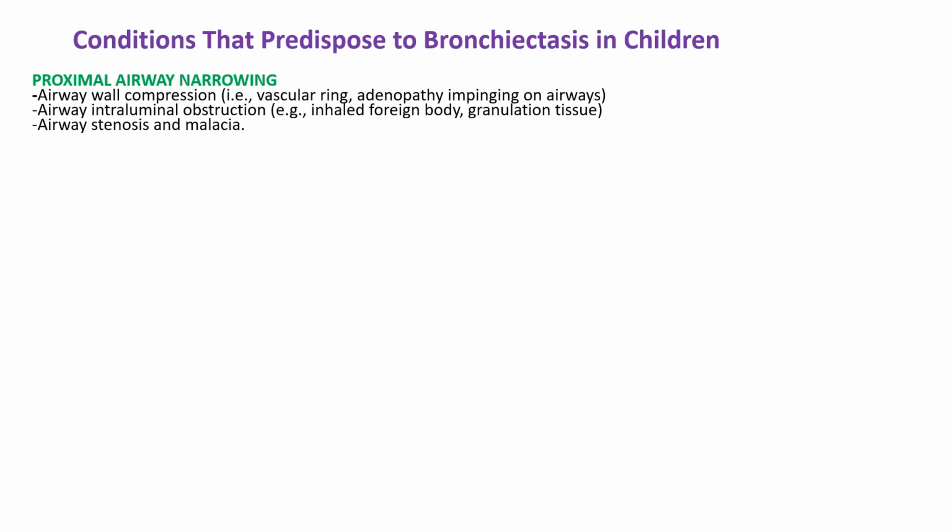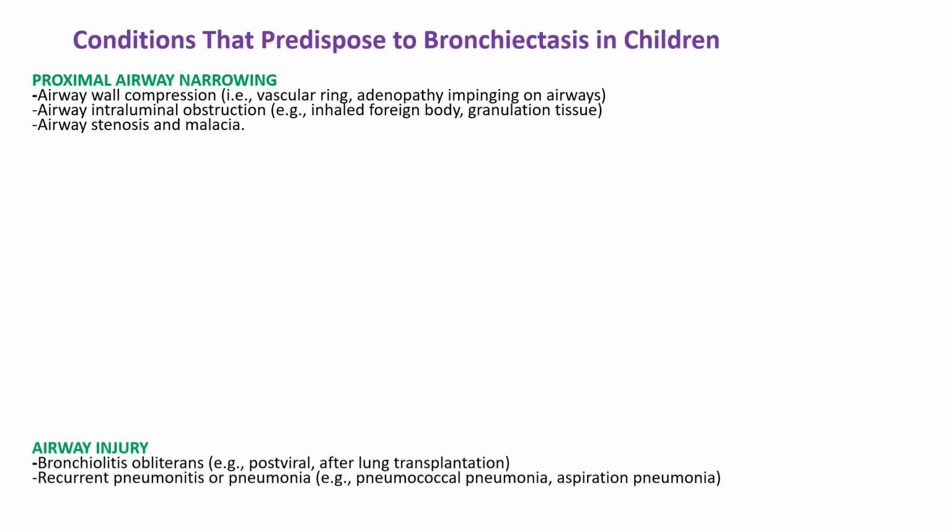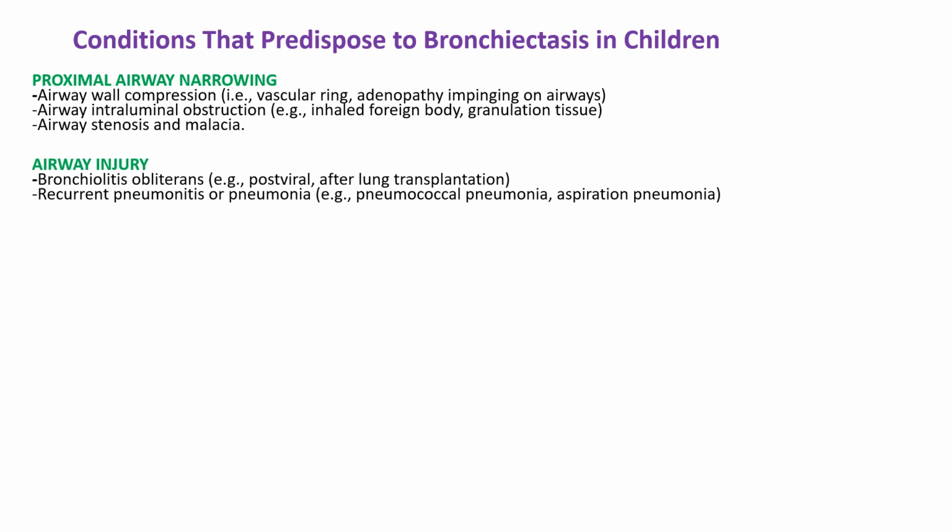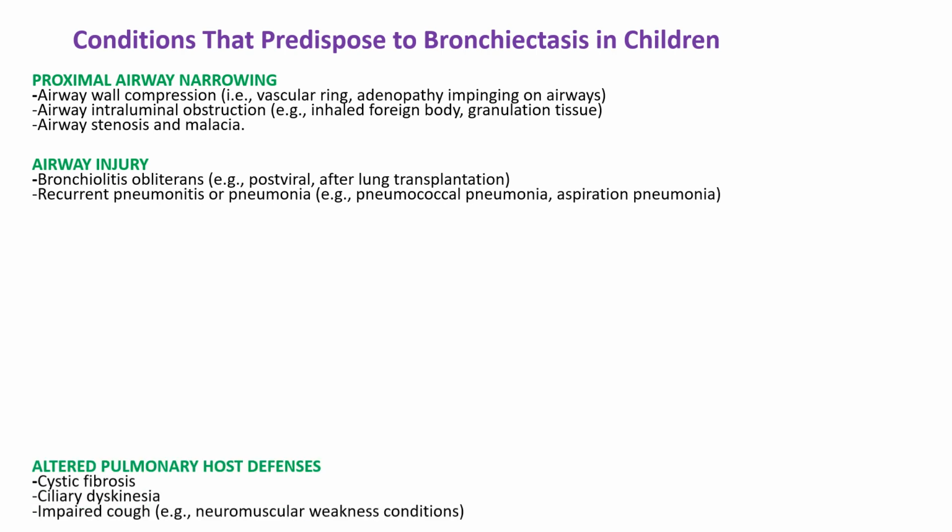When we look at conditions that predispose to bronchiectasis in children, from proximal airway narrowing, airway wall compression, airway intraluminal obstruction, and airway stenosis and malacia are common causes. From airway injury, bronchiolitis obliterans, which can be post-viral or after lung transplantation, and recurrent pneumonitis or pneumonia.